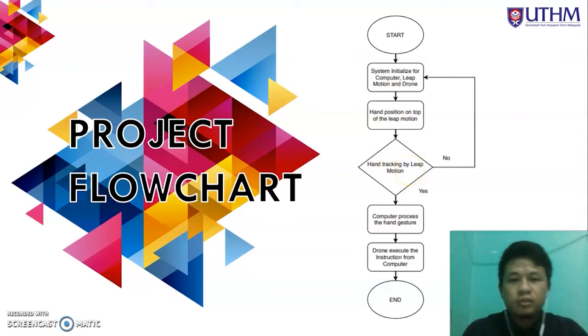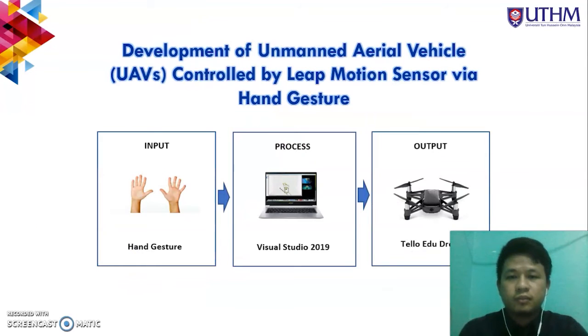The Leap Motion starts to track the hand gesture, and if it is detected, it goes to the computer, which processes the hand gesture and then executes the drone control. The drone will move around depending on my hand gesture programming. And that's all for the project flowchart.